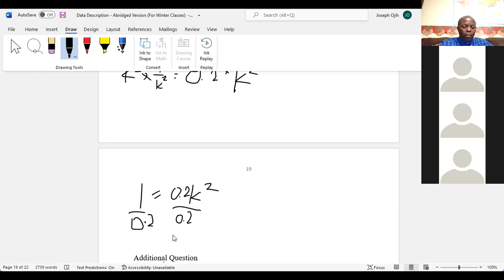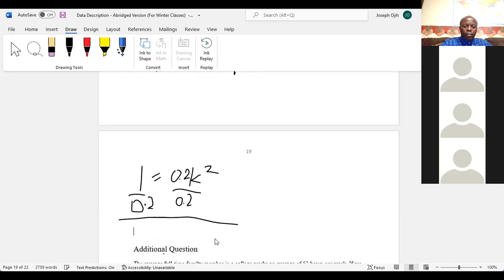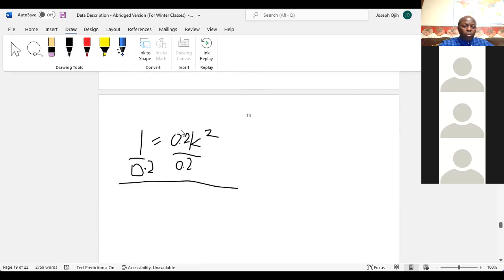So when you divide by 0.2, the 0.2 cancels out, so that you have only k squared left on this side. Now, on the right side, you have 1 divided by 0.2 that you can get from the calculator.